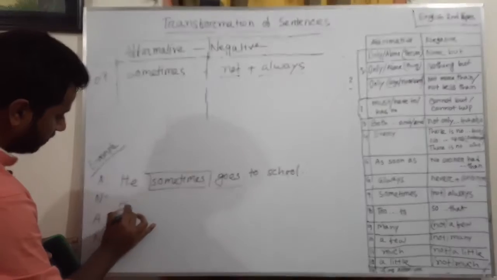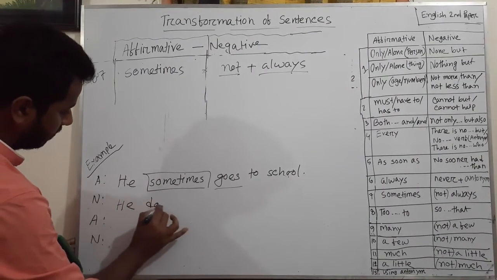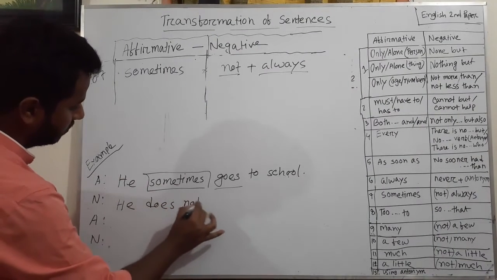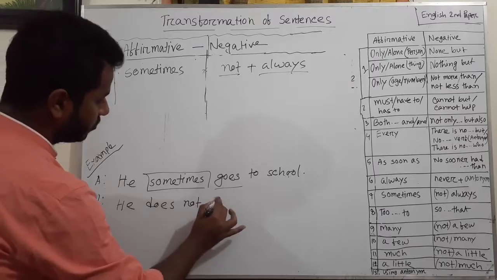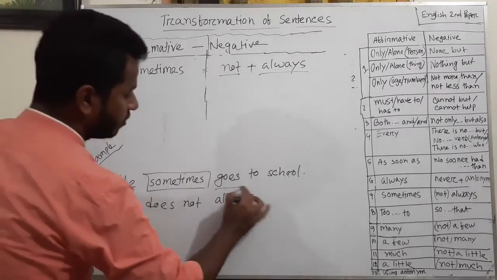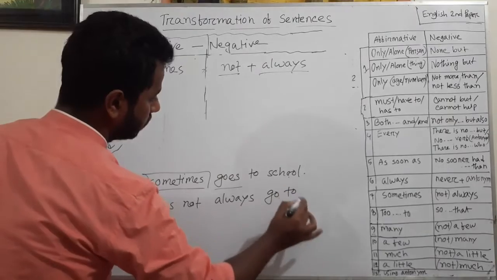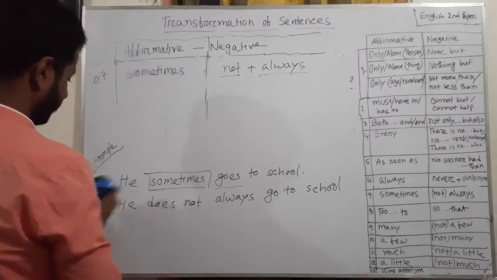So he does not. For sometimes, use always. So he does not always go to school. Okay, the next one,